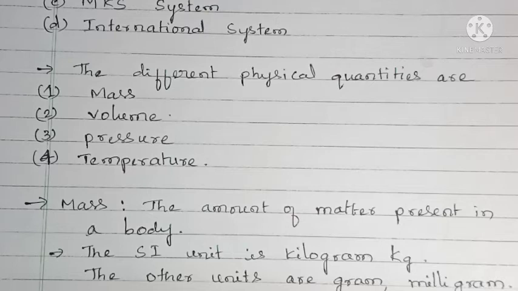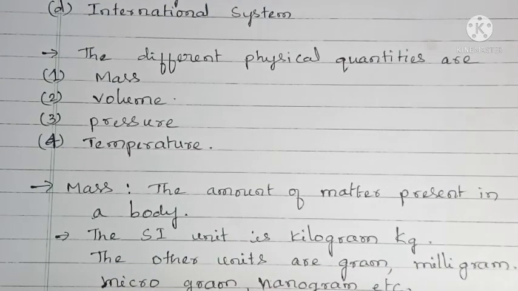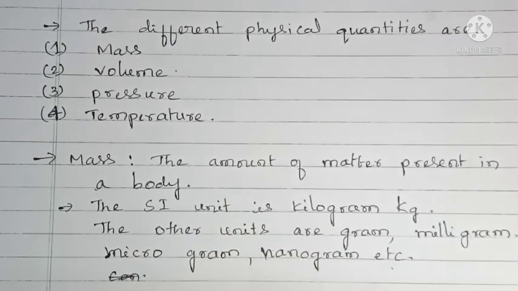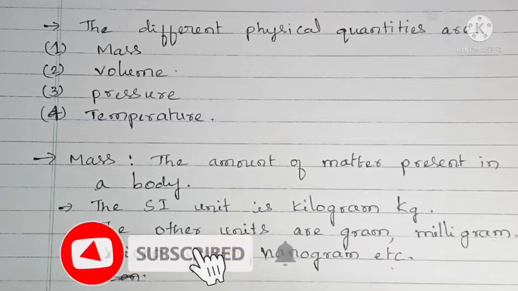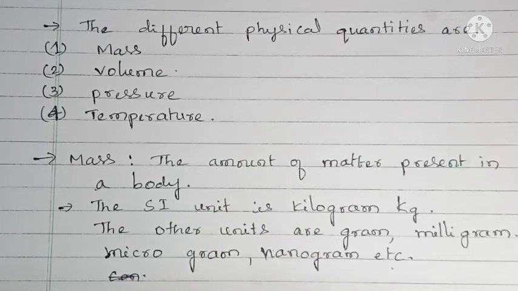Okay. The SI unit of mass is kilogram, that is kg, and the other units are gram, milligram, microgram, nanogram, etc. Nowadays, nanotechnology and nanoscience are very interesting, hot areas. So nanogram is nothing but 10 to the power of minus 9 grams.